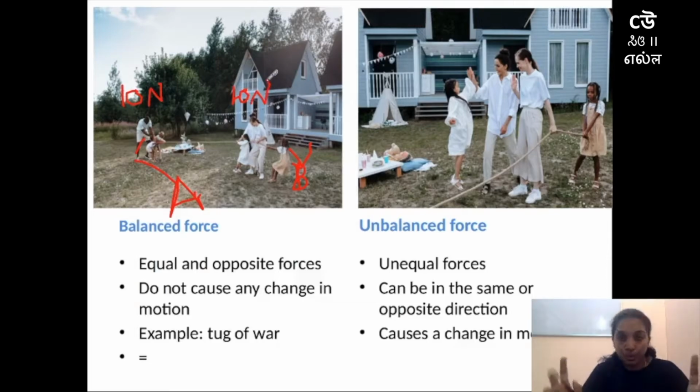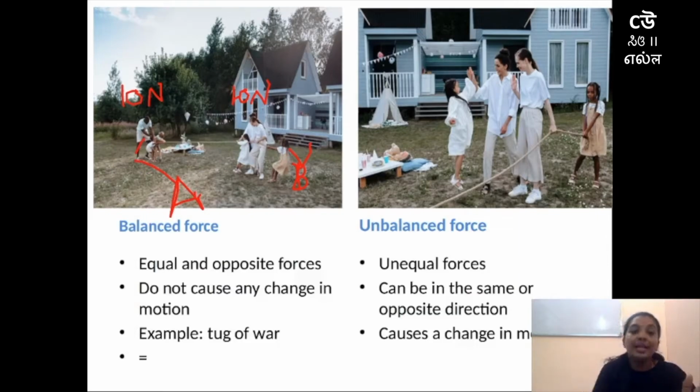So there are 2 teams and both the teams are applying force, which is equal to each other. Force here is opposite and it is equal. Since they both are applying equal force, the rope which they are holding will not move. Why? Because there is equal and opposite force. And this is what balanced forces are.